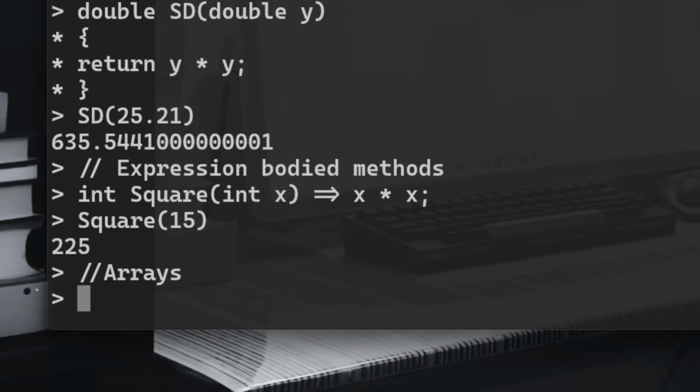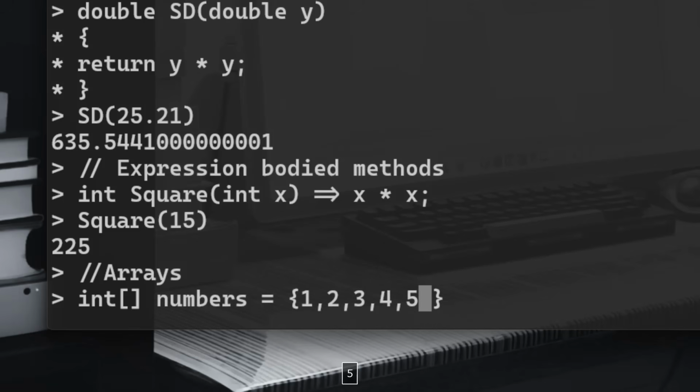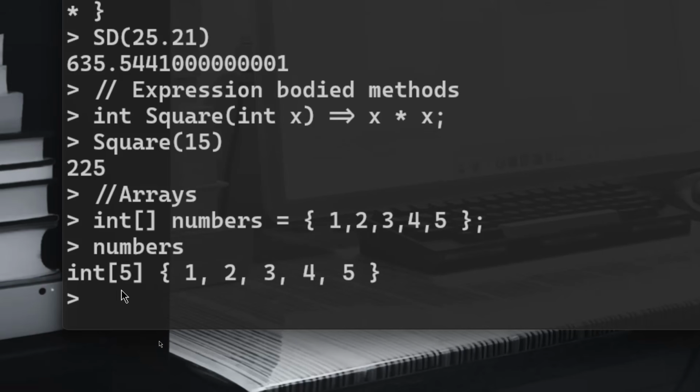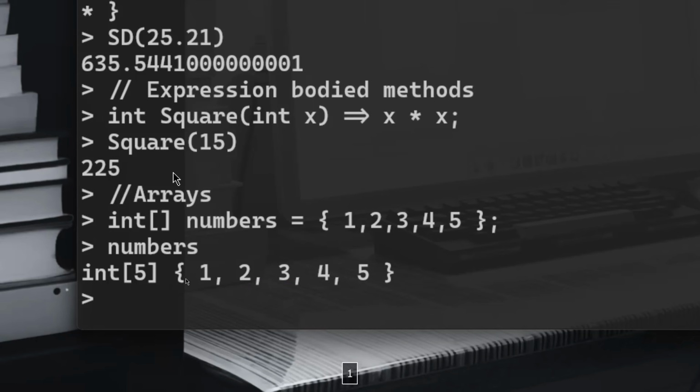It's unacceptable, okay? So again, if you want to have an array of integer numbers, you're going to start by int, open, close, square brackets like so, and then the name of your variable, of your array, right? And then you will open and close curly braces, and you will have your numbers, okay? So this is an array of integers, of numbers, and you can see that it has actually written the number of the elements inside your array, depending upon the data type that you define.